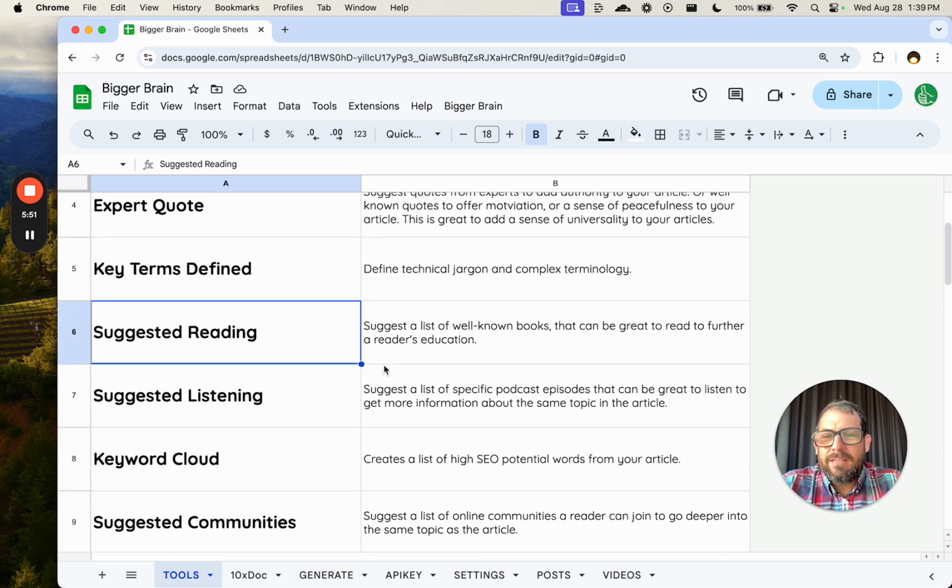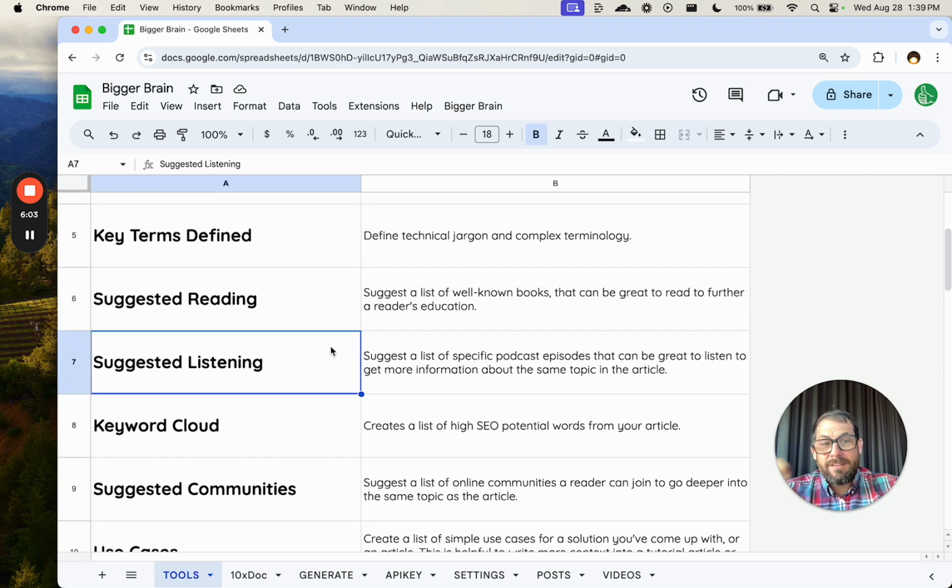Suggested reading. This will suggest a selection of well-known books. I'll get into later what you can suggest of your own stuff. You'll see later. Suggested listening. This is very specific podcast episodes. It was really interesting to run this tool on a few of my articles because it expanded the idea of what else people should be consuming.